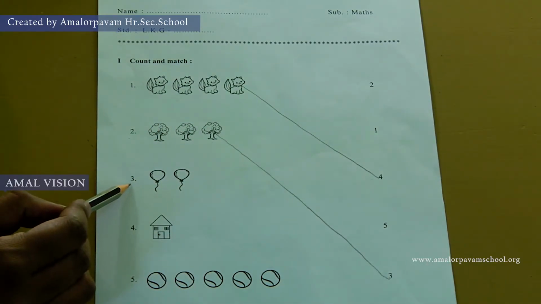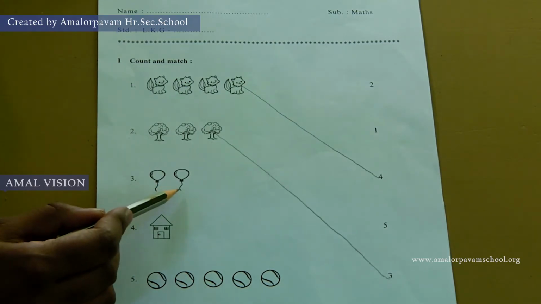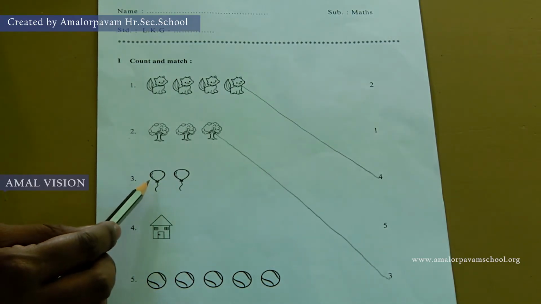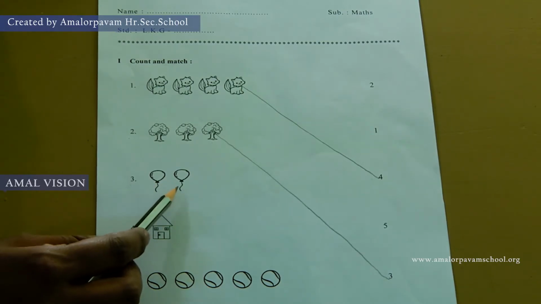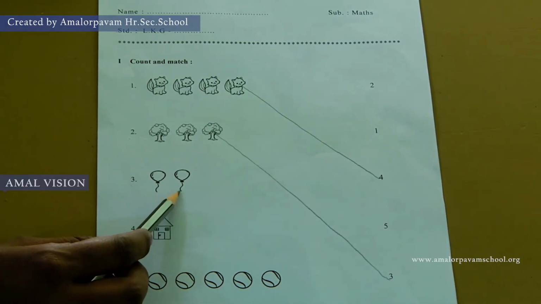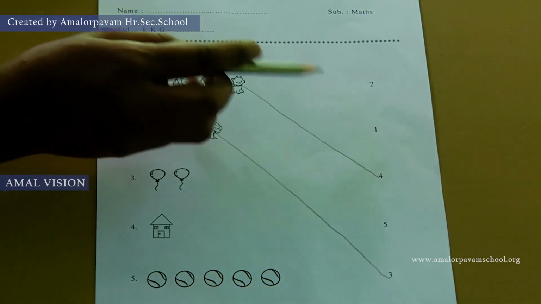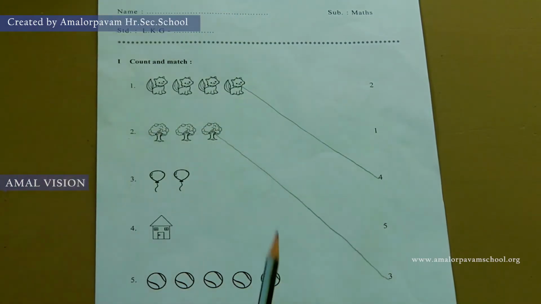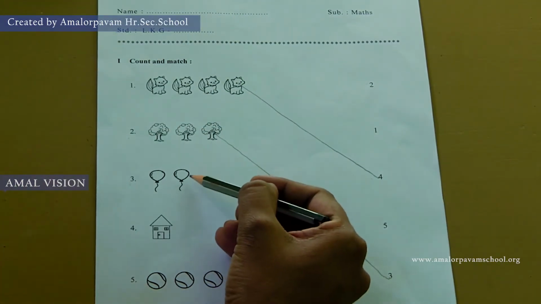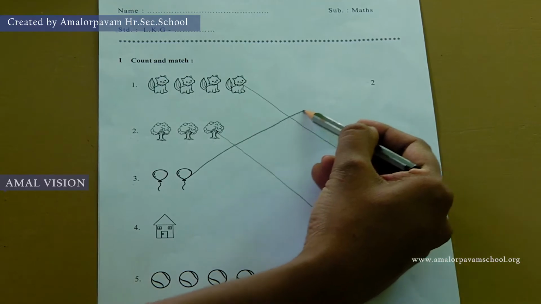Number 3. These are balloons. Count the balloons. 1, 2. Here are 2 balloons. So, where is number 2? This is number 2. So, match them.